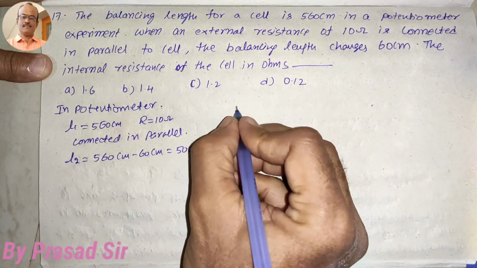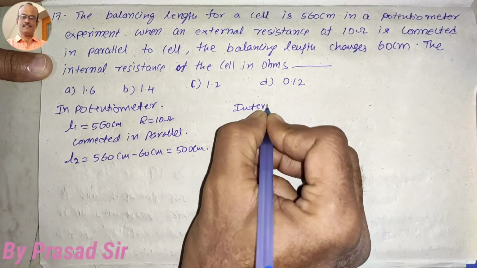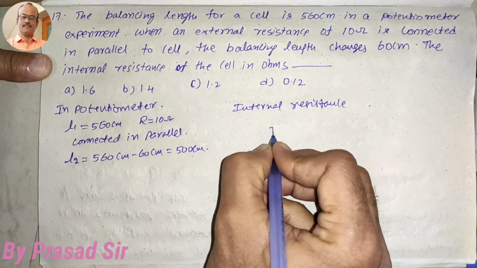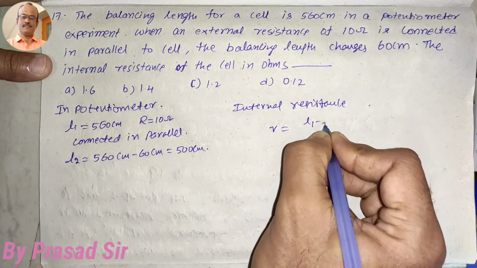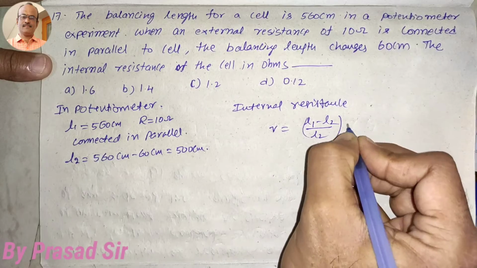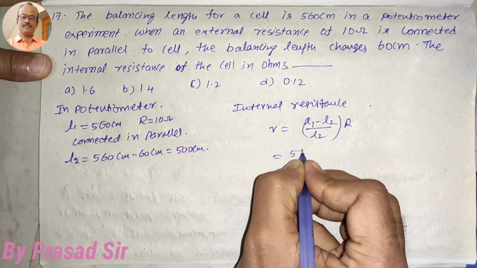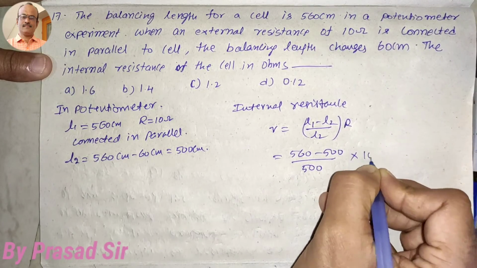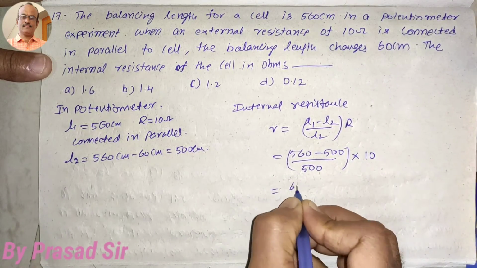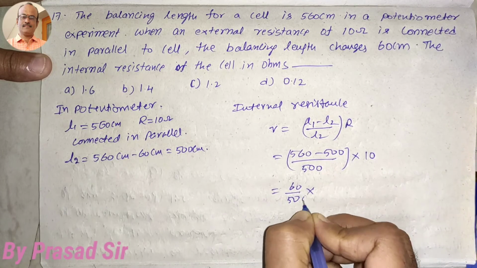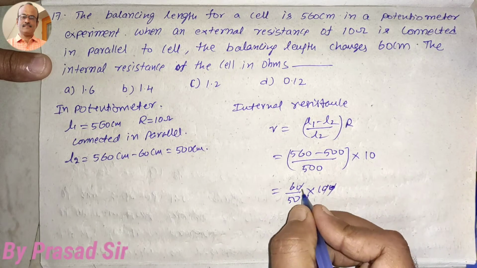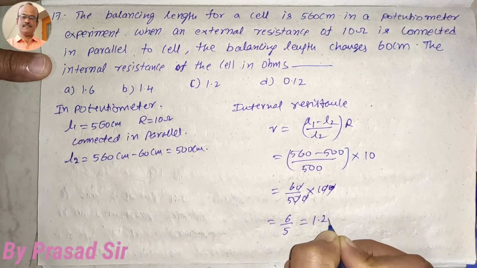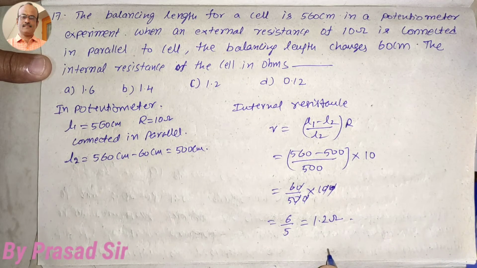So here which one do we want to calculate? Internal resistance. So r is equal to (L1 minus L2) divided by L2 into capital R. So that means 560 minus 500 divided by 500 into 10. Here 60 divided by 500, into 10, that is 6 by 5, is equal to 1.2 ohms. So which option is correct here?